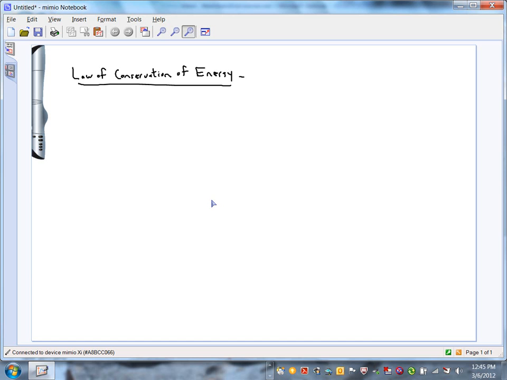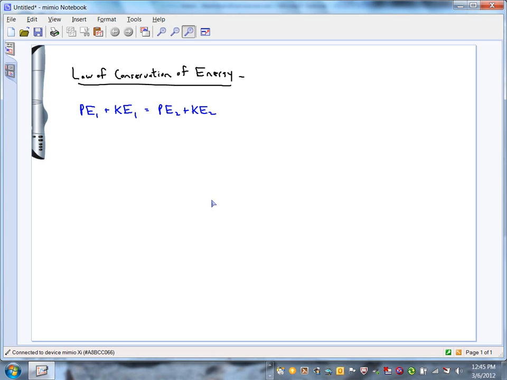Yeah, here's what we're saying. We're saying that the potential energy plus the kinetic energy that we start with, this is how we write it as an equation, PE1 plus KE1, that's total energy that we start with, is equal to potential energy plus kinetic energy that we end up with, PE2 plus KE2. It just says energy equals energy. The total amount stays the same.